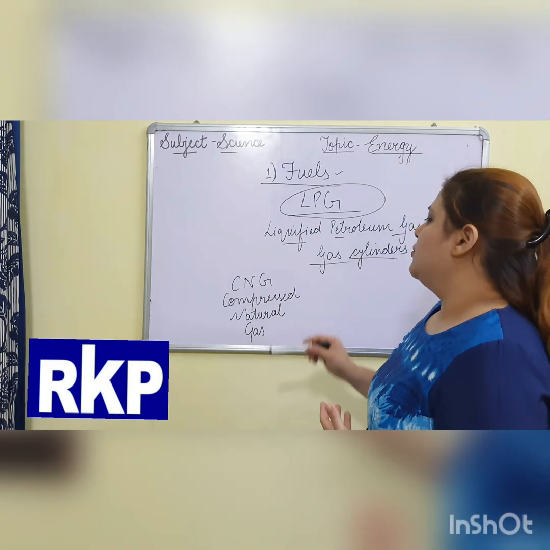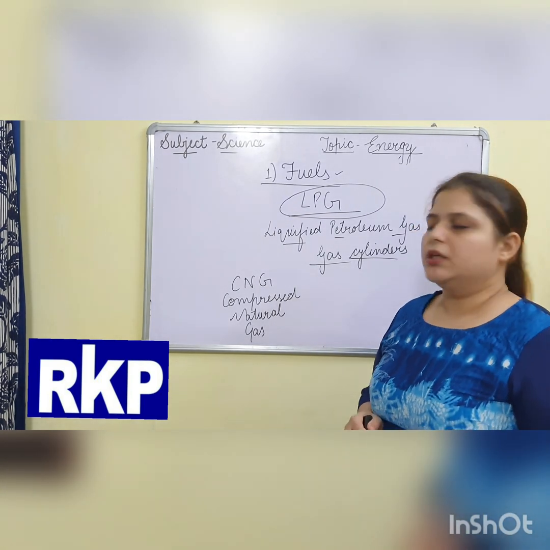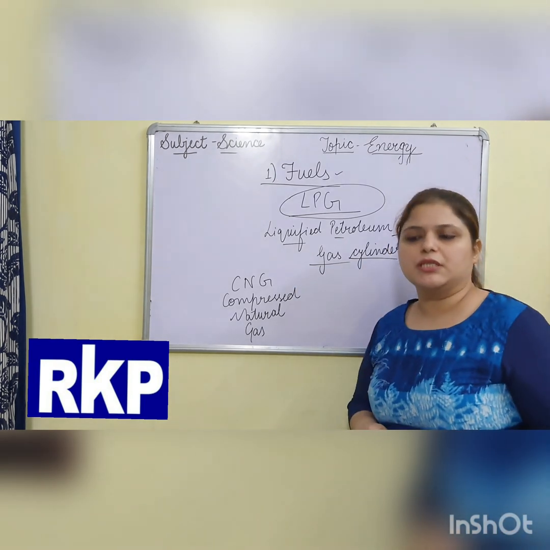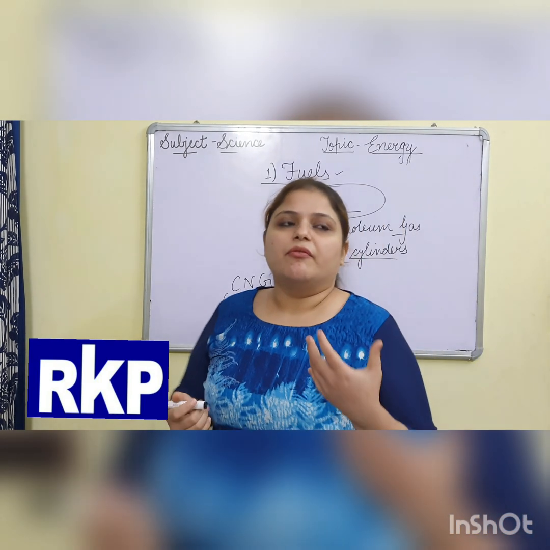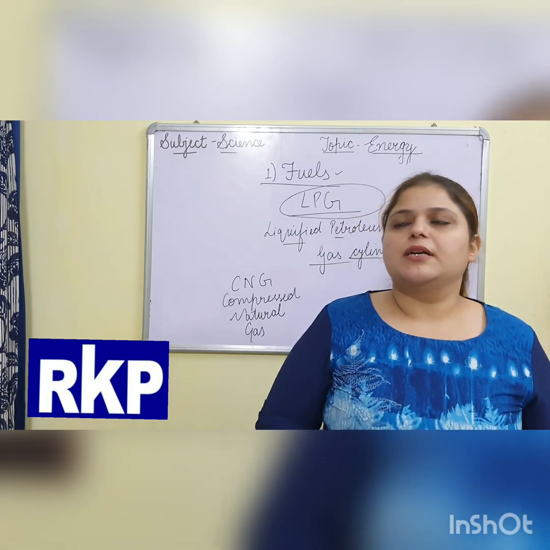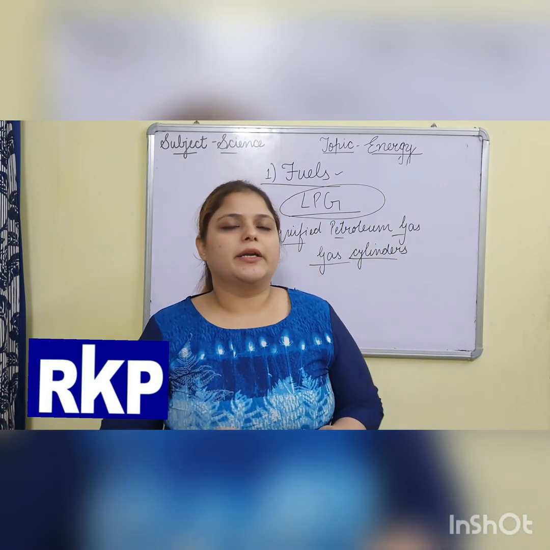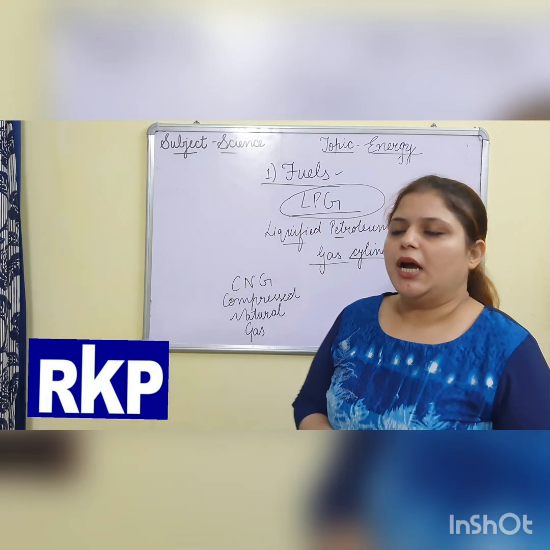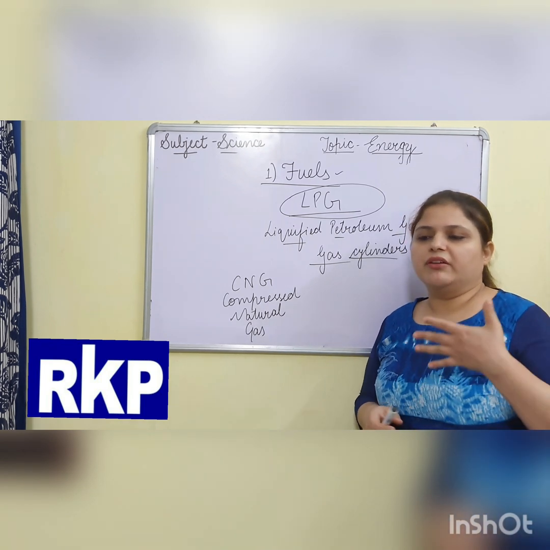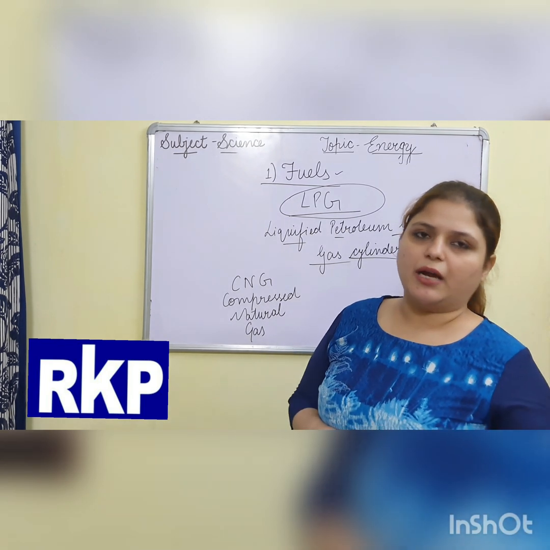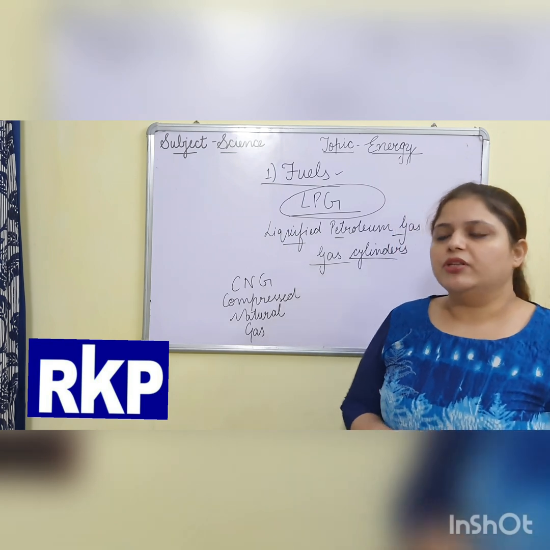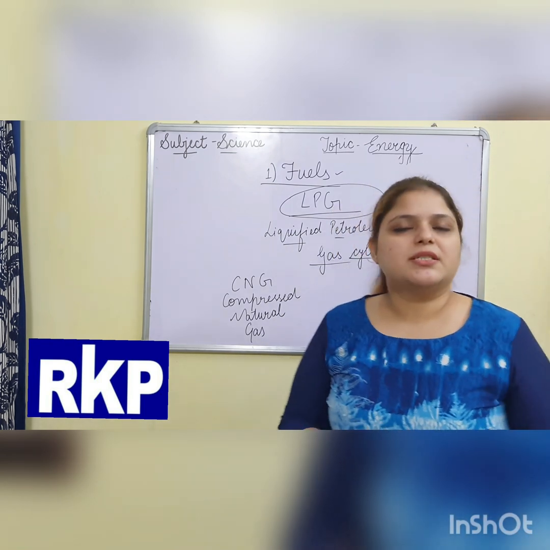Many cars also use CNG. Petrol and diesel are also used. Where do they go after some time? For example, today you have got your car tank filled with petrol, and daily your father travels from Rohtak to Delhi, then back from Delhi to Rohtak. So after 3-4 days, the petrol is finished.